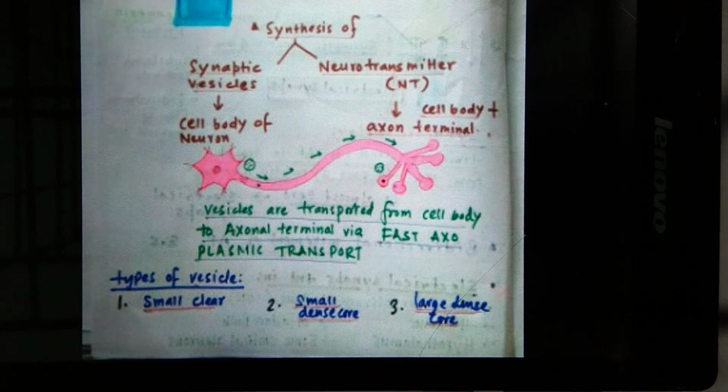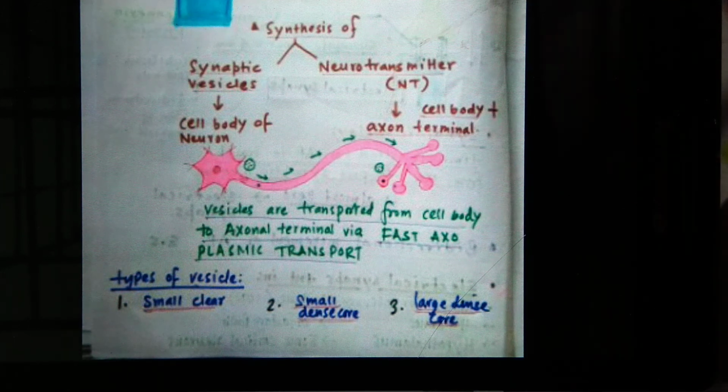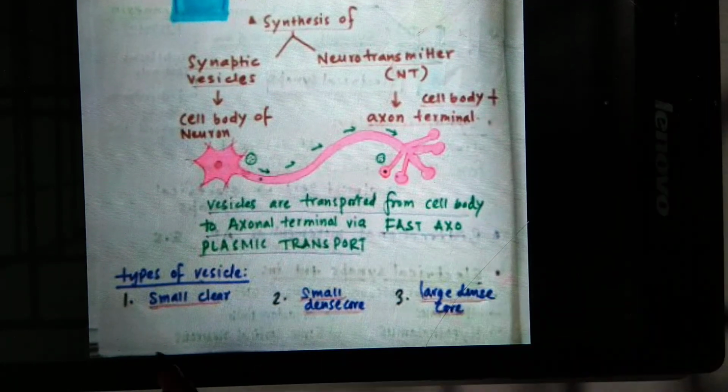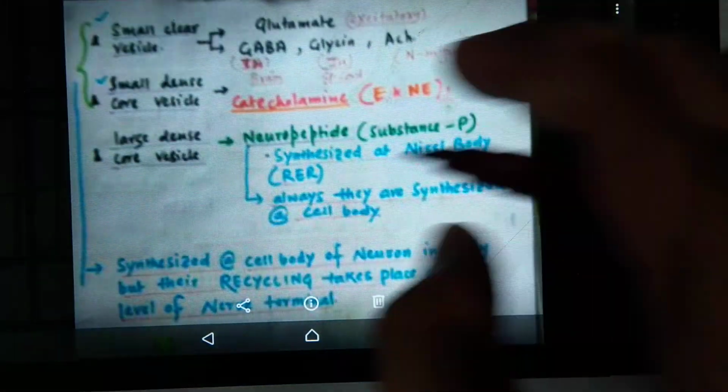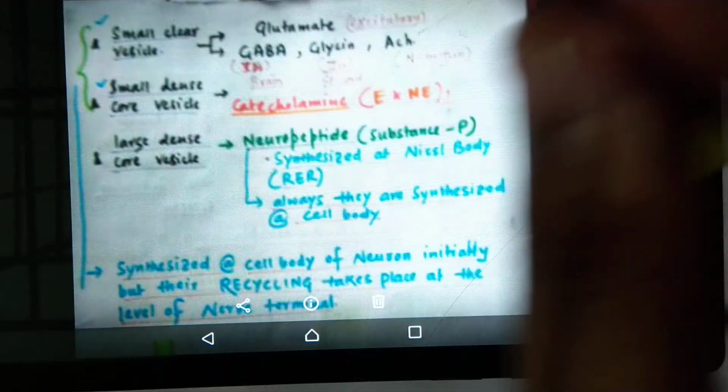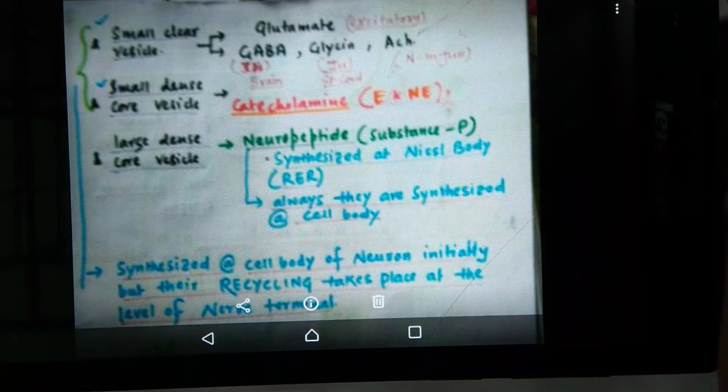So the types of vesicles, that means the vesicles which contain neurotransmitter, are mainly three types. One is the small clear vesicles, another one is the small dense core vesicles, and another one is the large dense core vesicles. Okay, so look at this: small clear vesicles, small dense core vesicles, and large dense core vesicles.